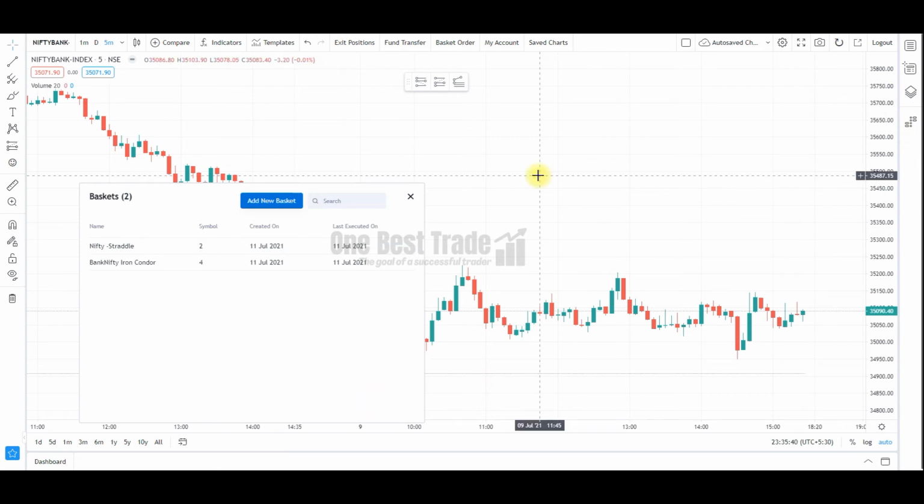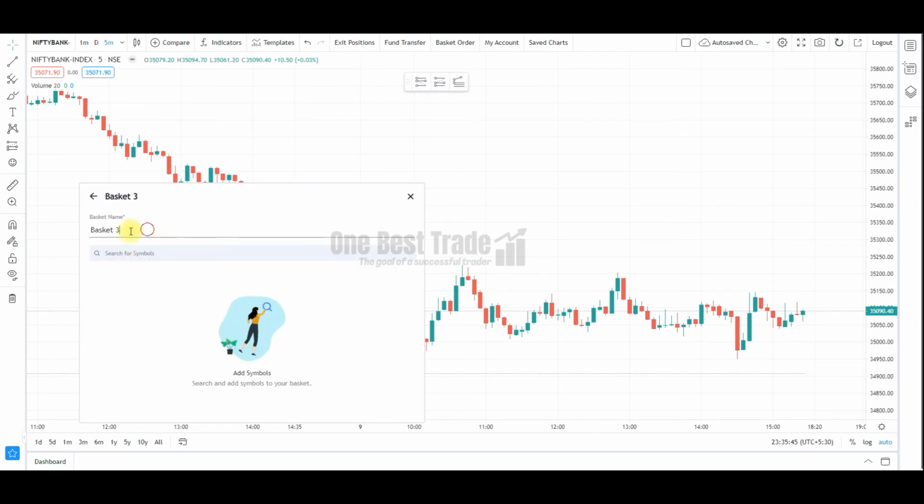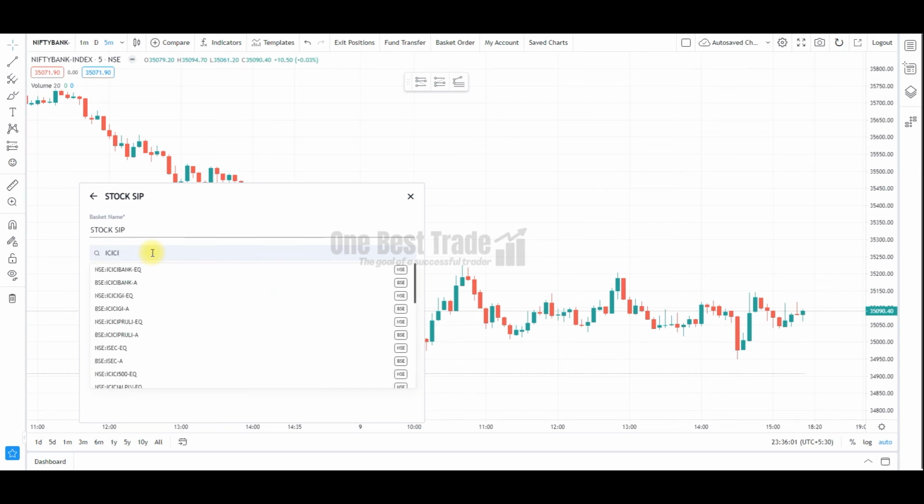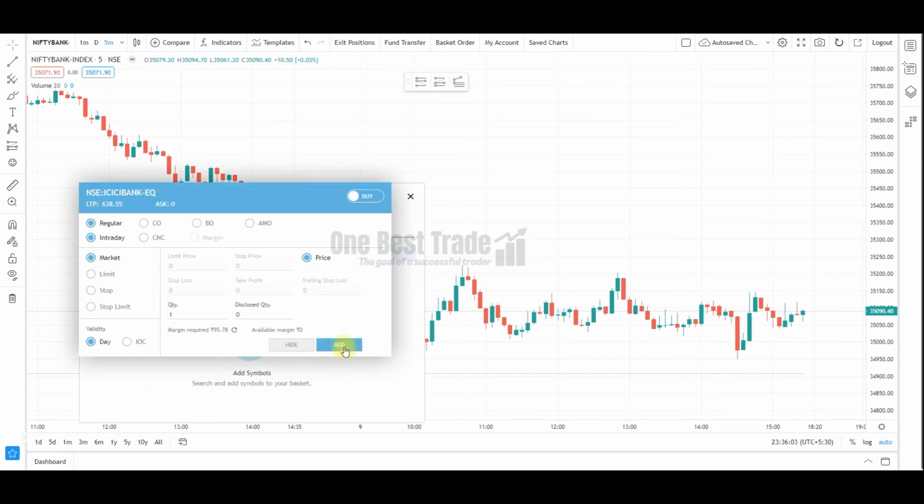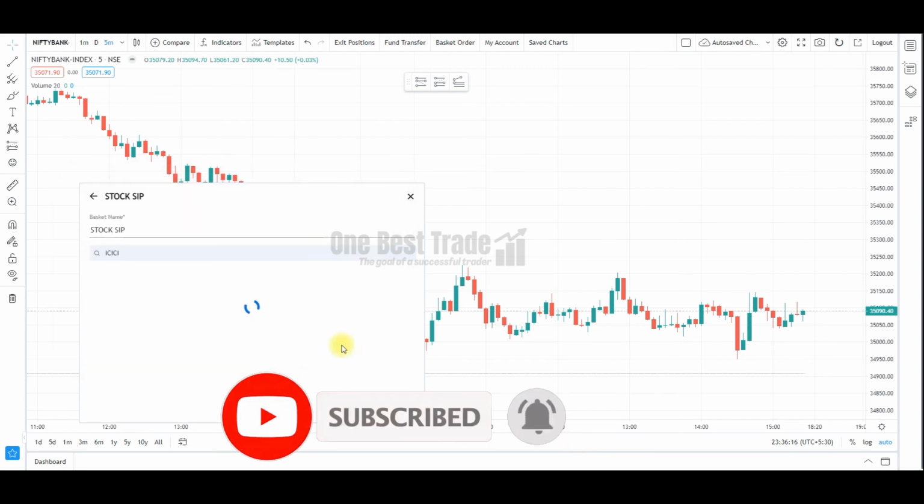Now let's see how you can create a stock SIP. Again, you need to click add new basket and then give a name. Since we are creating a stock SIP, you can give the same name and then select the stocks which you want to add to this basket. Search for a stock name and select it. Press the add button, and you can specify the quantity also. Since your SIP is for long-term investing, you can change it to CNC and click the add button.